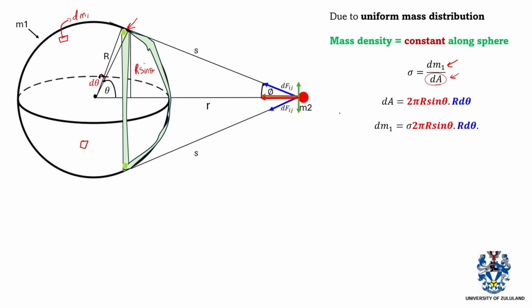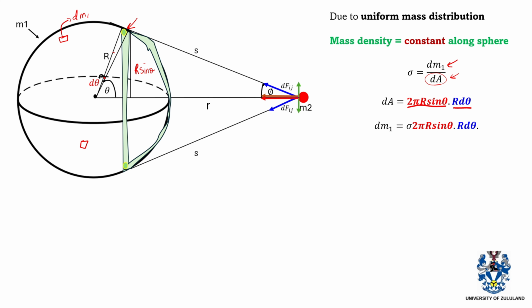So in a basic sense we can say 2 pi r sine theta, because to find the area you multiply the length, which is the circumference of the ring, by the thickness of the ring, given by r d theta. Here we have d theta as a small portion of the angle, and we have r as the radius of the sphere. Both of these make the thickness of the ring r d theta. I'm not going deep into the mathematics, but basically this is how we find the area of the smaller ring.